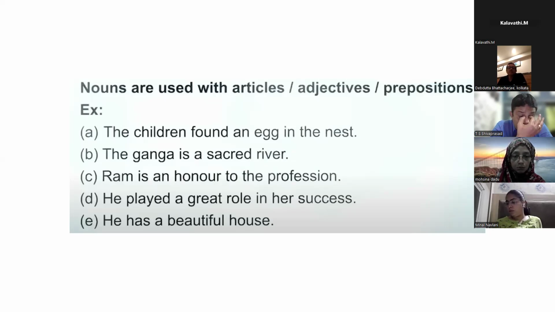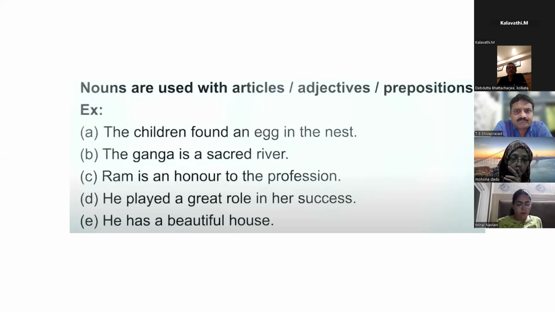Shall we read the second sentence? The Ganga is a sacred river. Ganga is a noun. Sacred is an adjective and river is a noun. River is a noun because of the rule you apply: after an article, two words are coming. The first is the adjective, the second is the noun. The second is river.